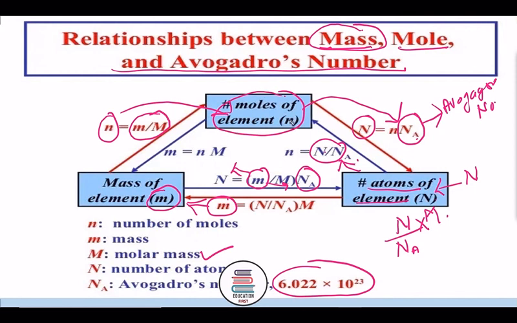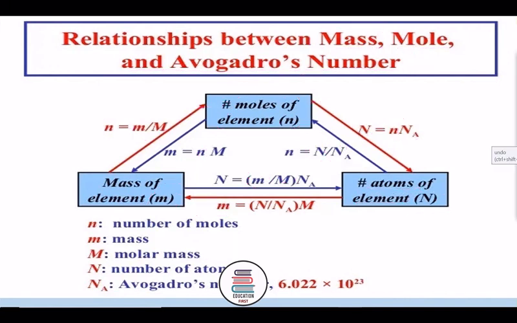When this number of moles of the element is multiplied by molar mass, we are getting the mass of the element. So from this chart, we can understand the relationship between mass, mole, and Avogadro number.